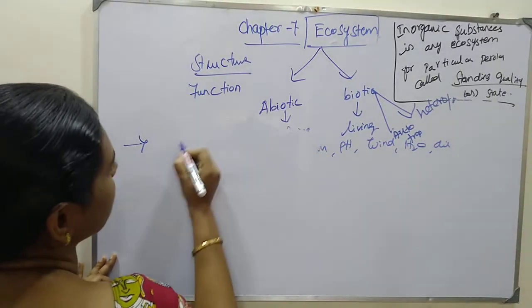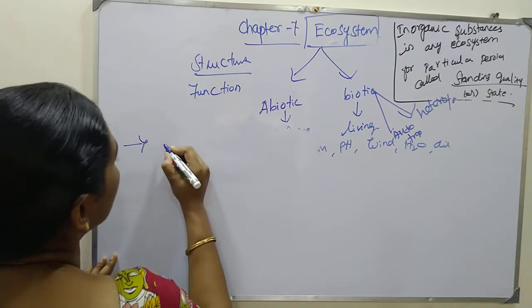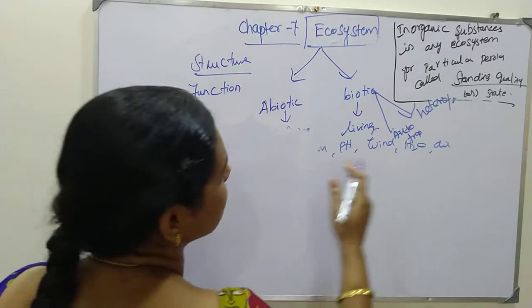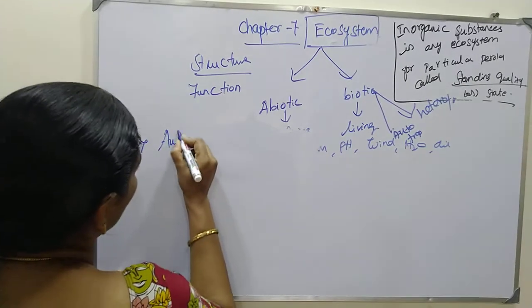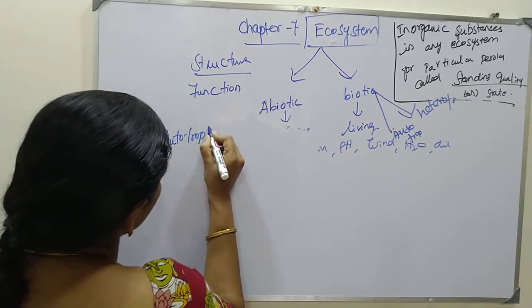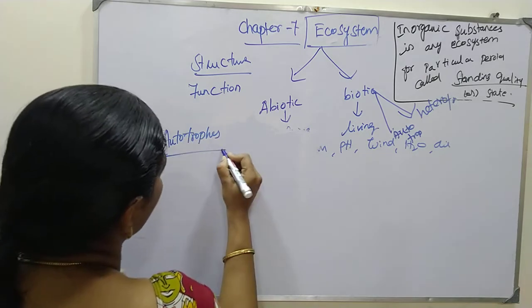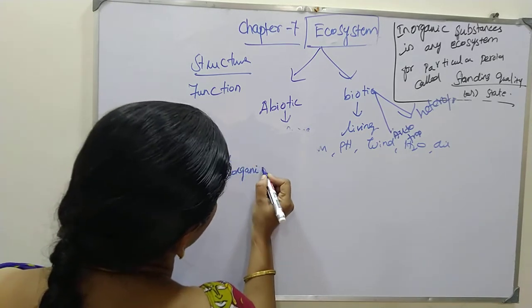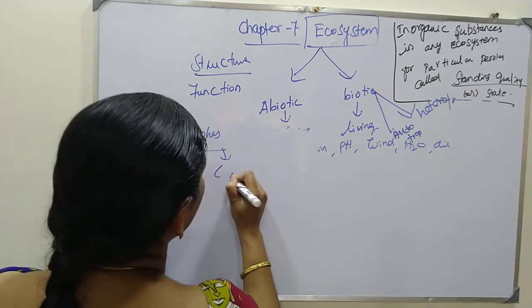So it produces food or organic matter using sunlight. That is the main role of autotrophs. Autotrophs are able to synthesize their food using inorganic substances like carbon, hydrogen, oxygen.